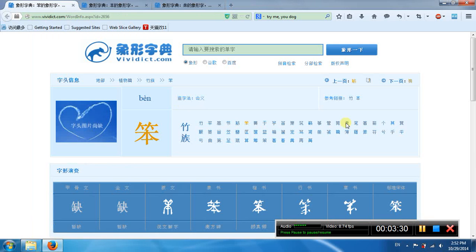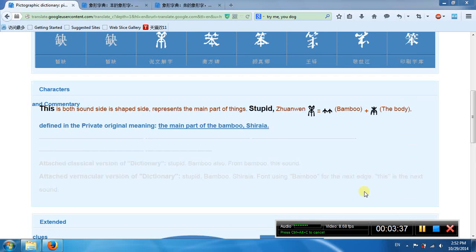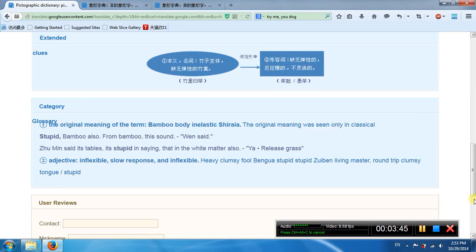This is beng. I mean stupid. Okay, that's beng. So the top part means bamboo. The bottom part means body. The okay, meaning means made out of the bamboo. Okay. So with the first meaning bamboo body. Okay. Second meaning inflexible, slow, response and inflexible.